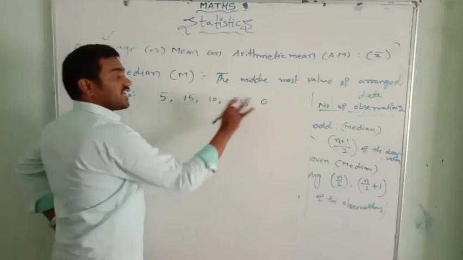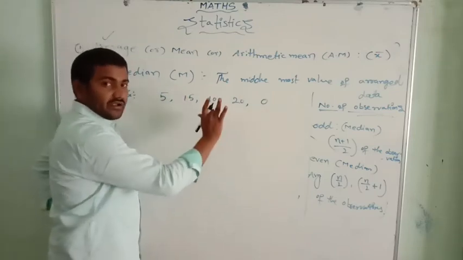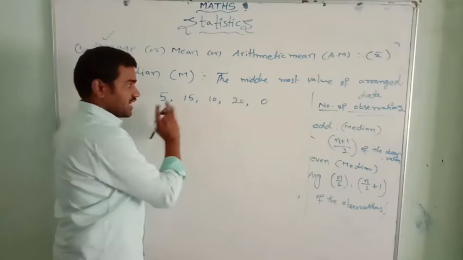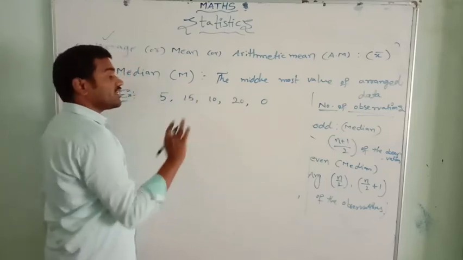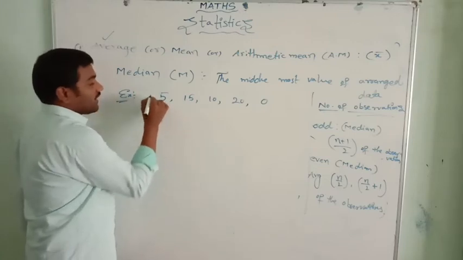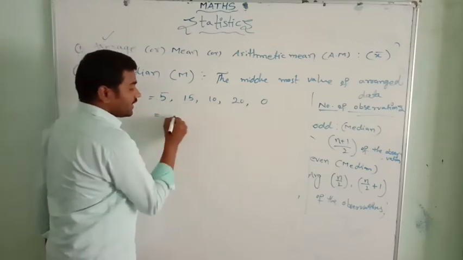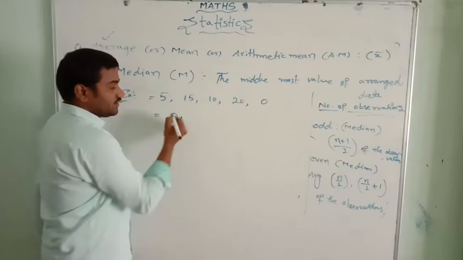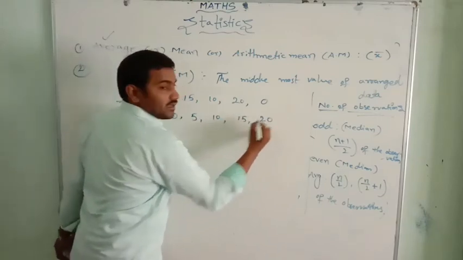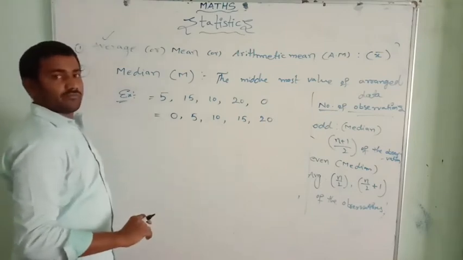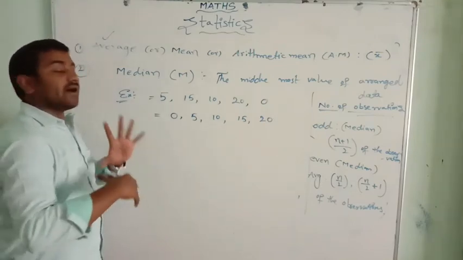Is this data arranged in order? Is it in order, either in ascending order or descending order? No, absolutely we can say it's not in order. We have to arrange the data in order. First we take ascending order. I am arranging here: 0, 5, 10, 15 and 20. This data is in order. Now we have to count the number of observations.